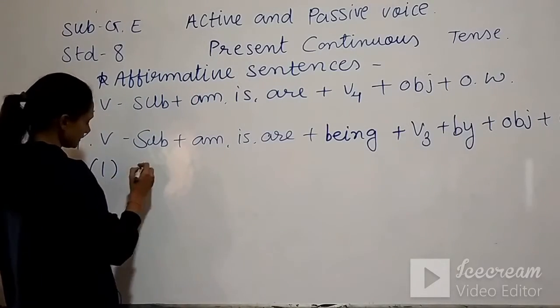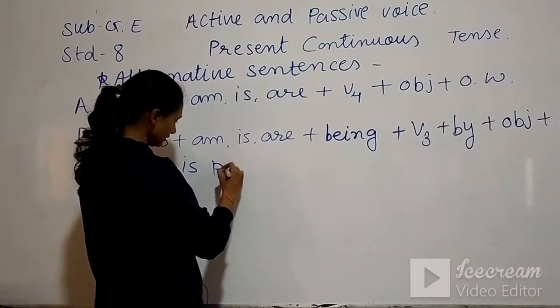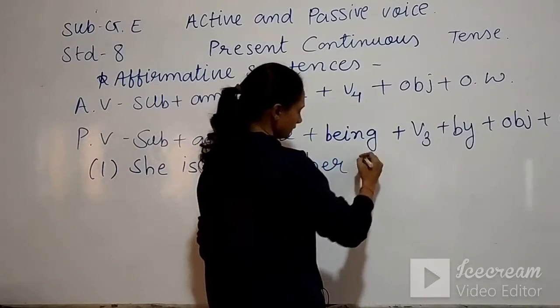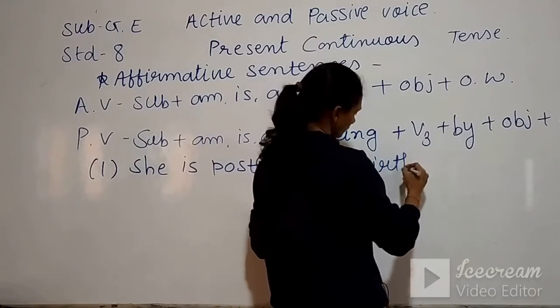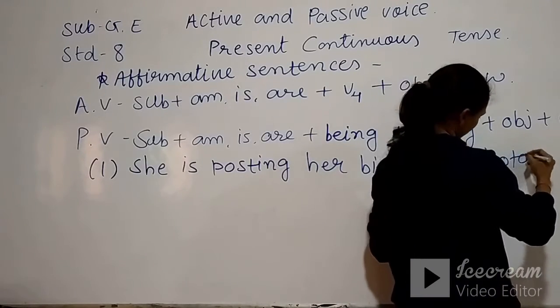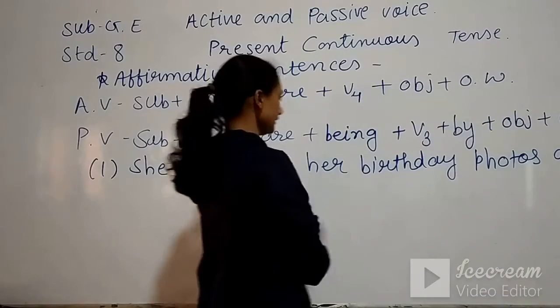First sentence is, she is posting her birthday photos on the Instagram.